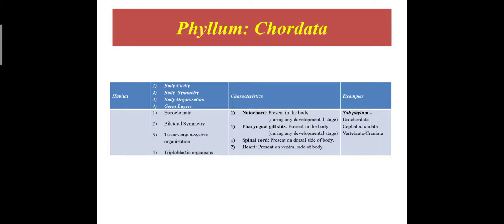Next, the phylum Chordata. These animals are eucoelomate animals having bilateral symmetry. The body organization is tissue organ system organization, and these organisms are triploblastic. Characteristic: notochord is present in the body during some developmental stage. Next, pharyngeal gill slits are present in the body during some developmental stage. Spinal cord is present on the dorsal side of the body. Heart is present on the ventral side of the body.